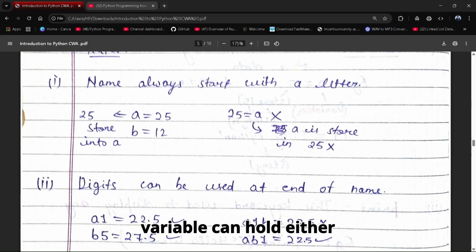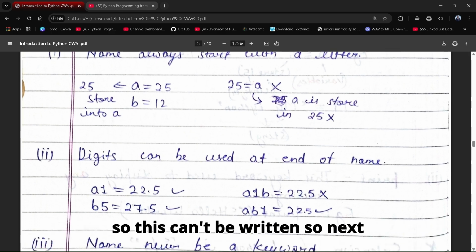Our variable can hold a string, integer, character, or list, but a number cannot store a variable. So this can't be written.